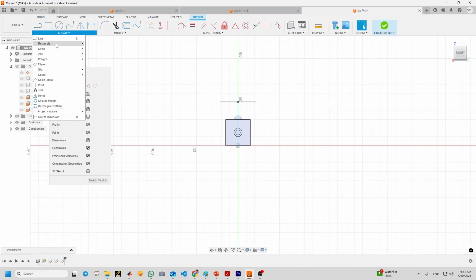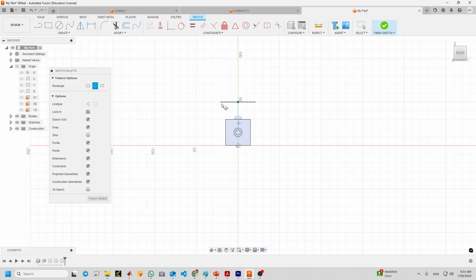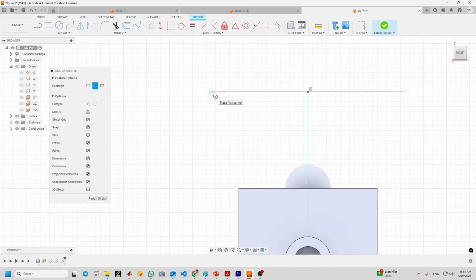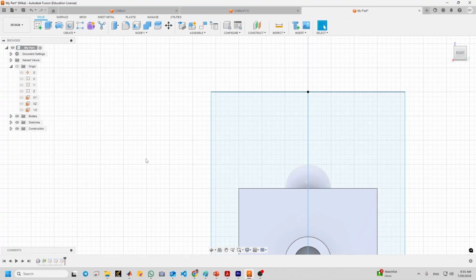Now go to find rectangle again, 3-point rectangle. Find this point, type 42. And then click here, type 50, enter, and finish the sketch.